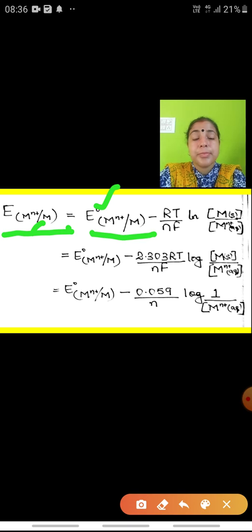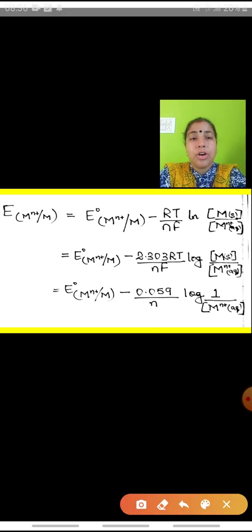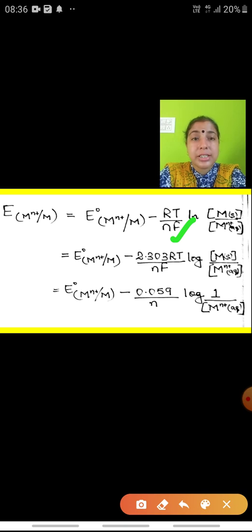Now, E of Cu2 positive slash Cu is equal to E naught of Cu2 positive slash Cu minus RT upon nF. R is the gas constant. T is the temperature. n here is the number of electrons exchanged during the oxidation reduction reaction, and F is Faraday's constant. Remember Faraday's law? You must have done Faraday's law in physics. Later on it is there in this chapter also.